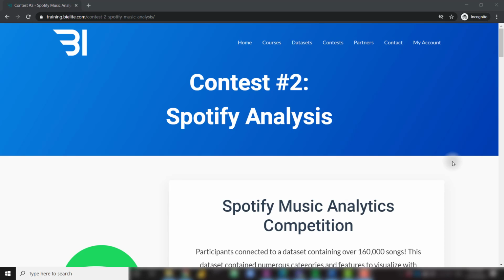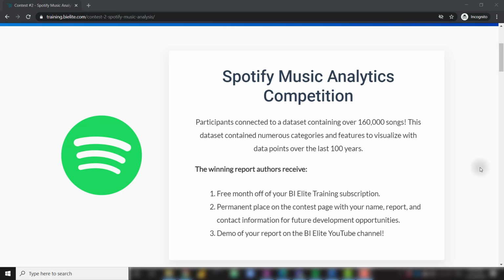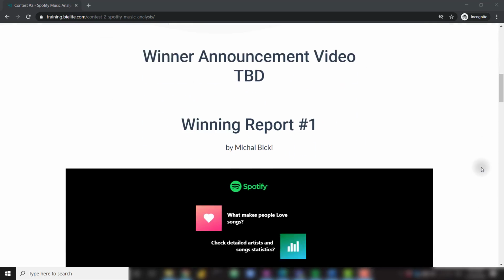Now let's get to the winning reports for this second contest. Just for a little background, in this contest, students connected to a dataset that contained over 160,000 songs worth of data. This dataset was a lot of fun and it shows based on the creativity of these winning reports. So let's go ahead and get into it.